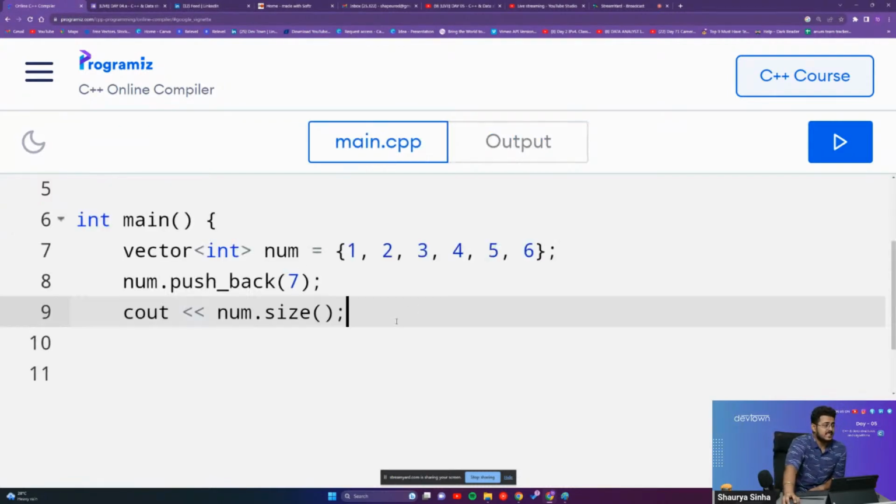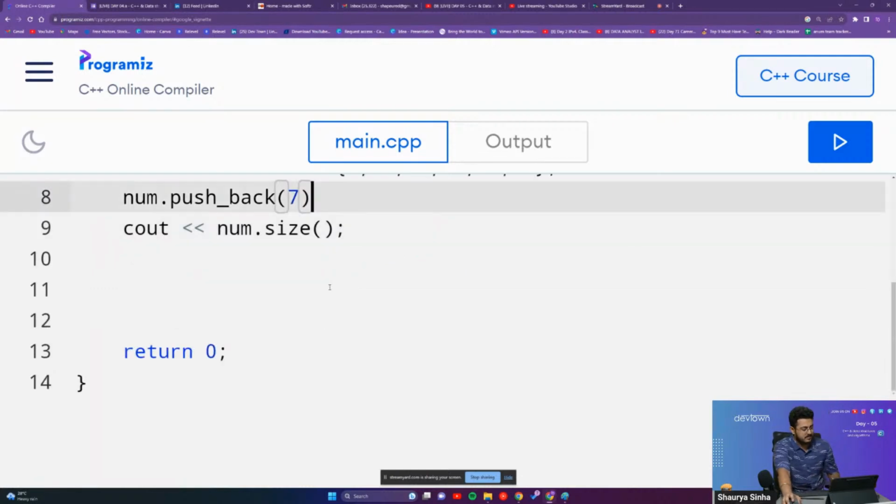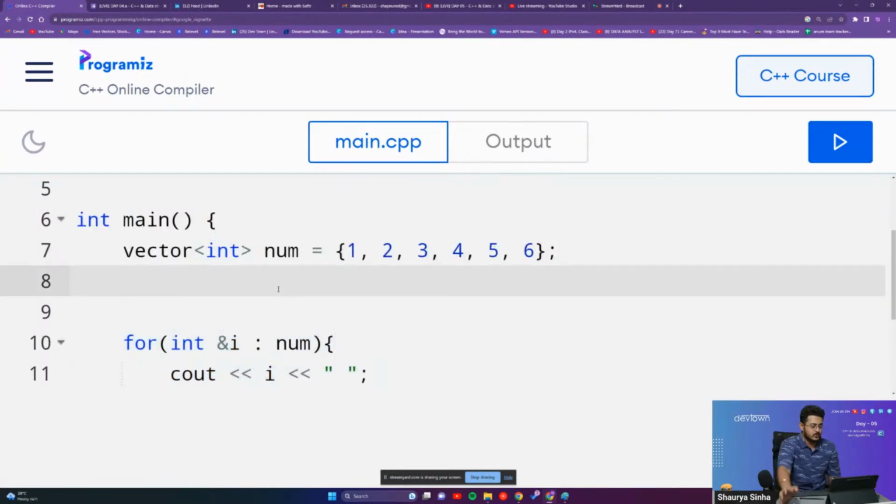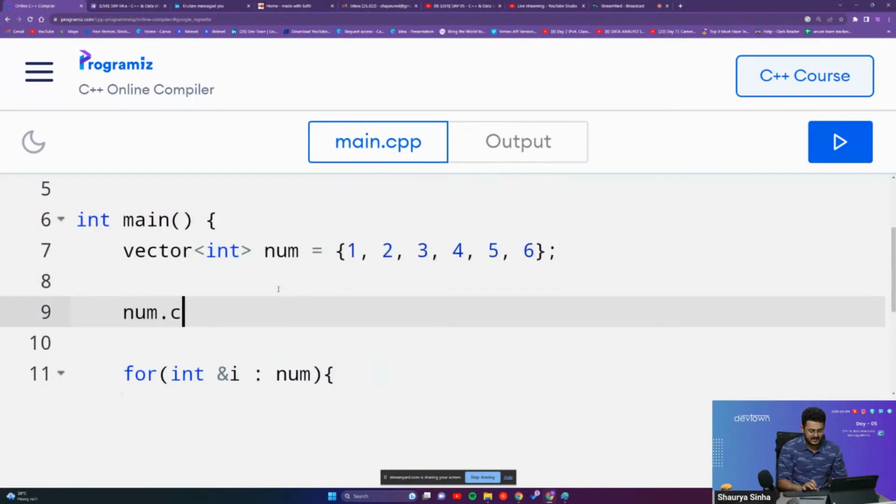Okay. The next thing is, after you have learned about this, for example, I want to delete all the elements present in the vector num. That is my aim right now. So what I will do is write num.clear. That will clear the entire vector for me. It will make the vector entirely empty, with no elements inside of the vector after this.